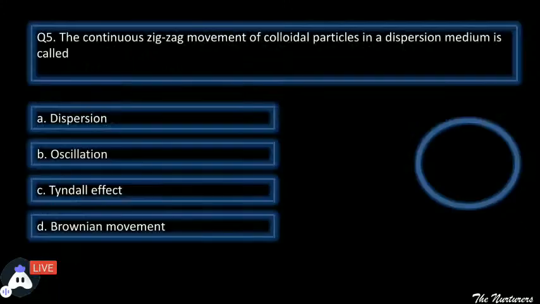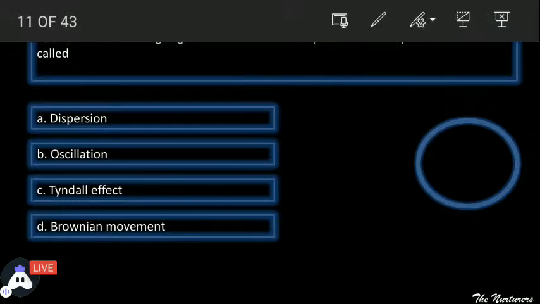Moving ahead to the next one. The continuous zigzag movement of colloidal particles in dispersion medium is called. Now, you all know there are three types of solutions. What are the three types of solutions? Solution, suspension and colloid. And out of these three, the colloidal particles are found to have zigzag movement. You need to tell what is the reason responsible for it, and your time starts now.